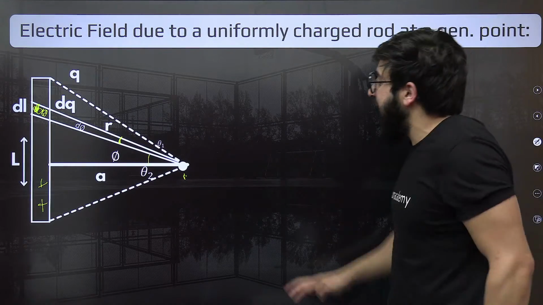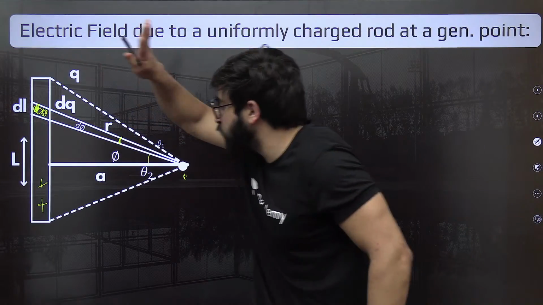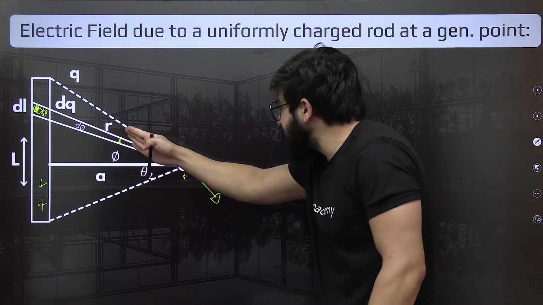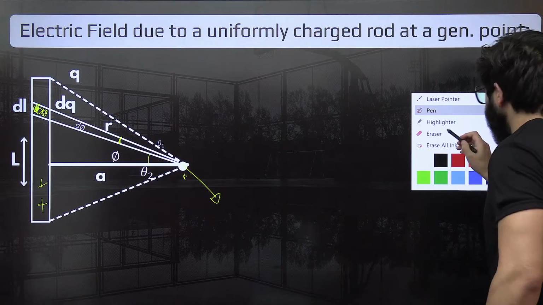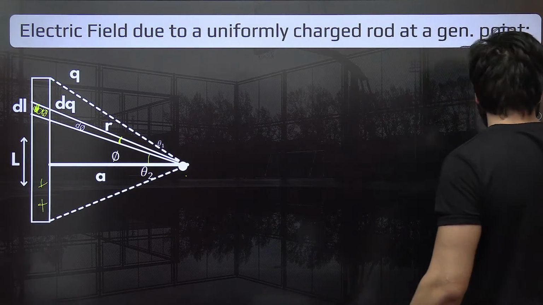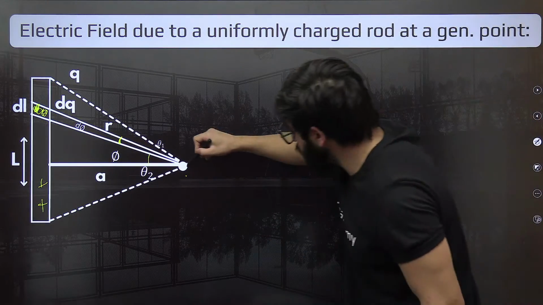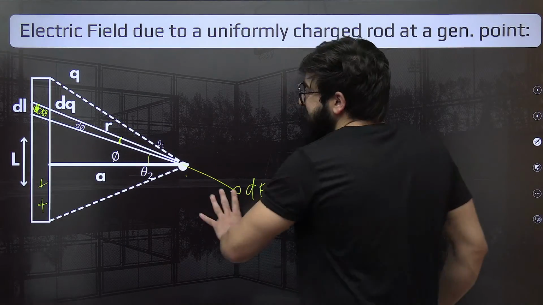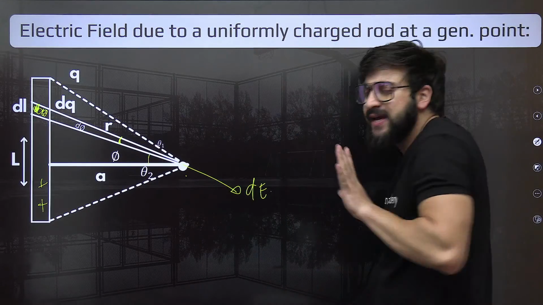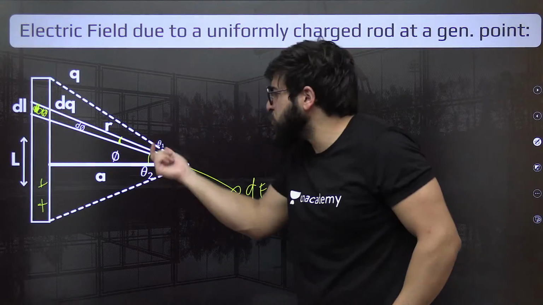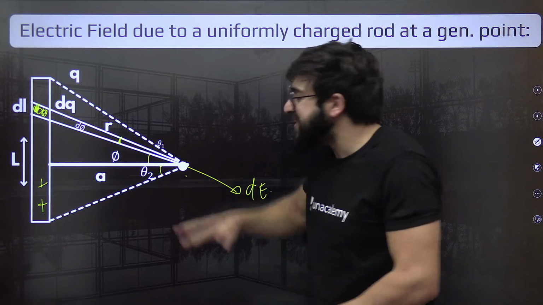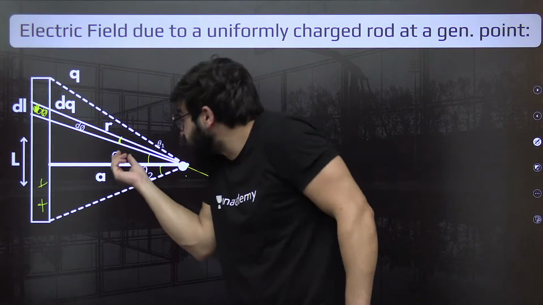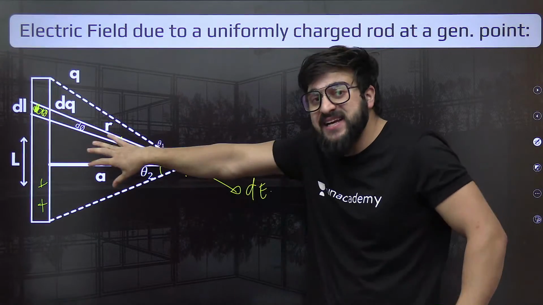Now the point is, how much electric field will be because of this one? Because of this element, the electric field will be something like this only, this dq. Can I say that because of this element it will be dE? Now what is this theta 2? What is this theta 1? In this case, we need to integrate along the rod. We need to integrate with respect to this phi only. Why?